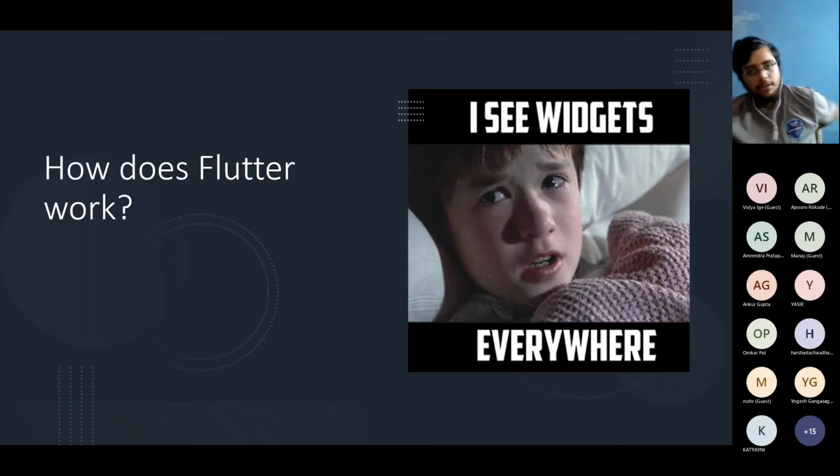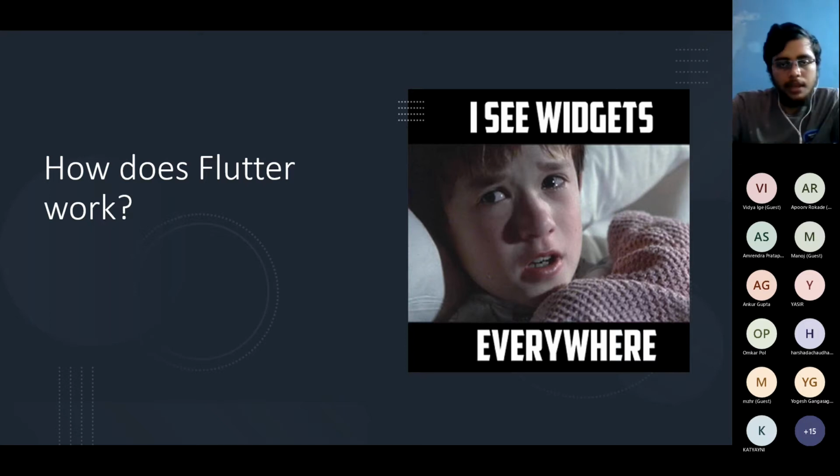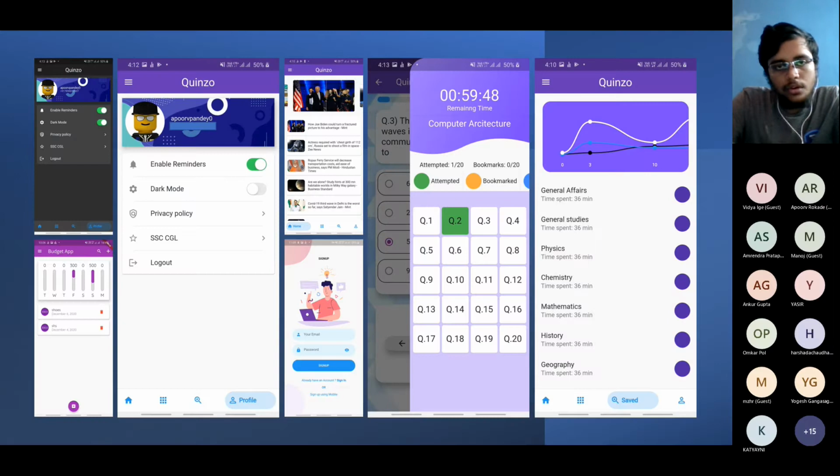Yeah, I see widgets everywhere. So everything in Flutter is a widget. Everything from an image, to a text, to a form, everything is a widget, right? So next, we have screenshots of an application that I built quite a few months ago, and let's pick out some elements from it.